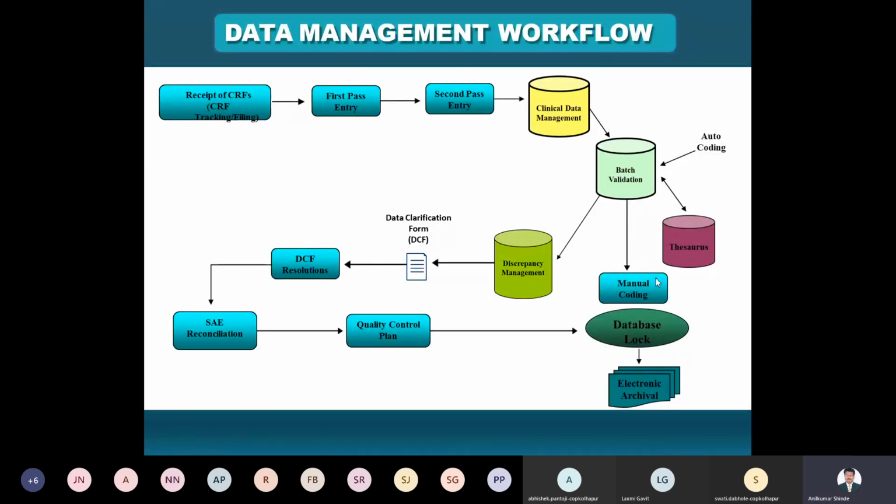So this is the first lecture, just the collection of the data, and in the next lecture we will see what data entry is and how to do the data entry.